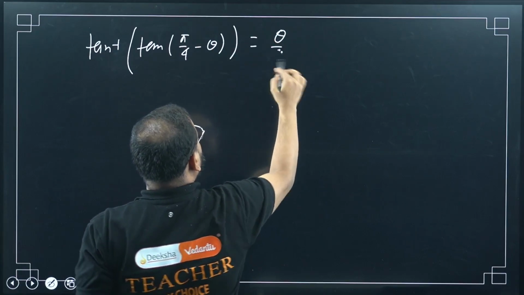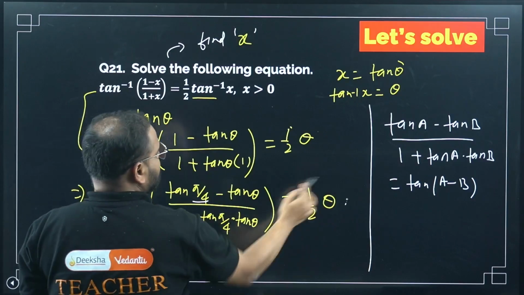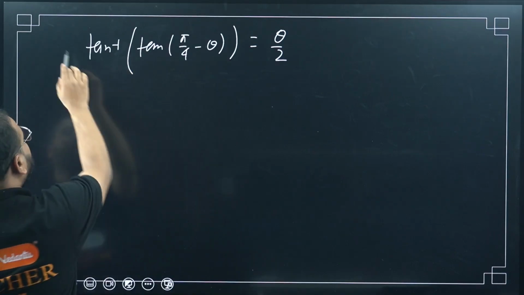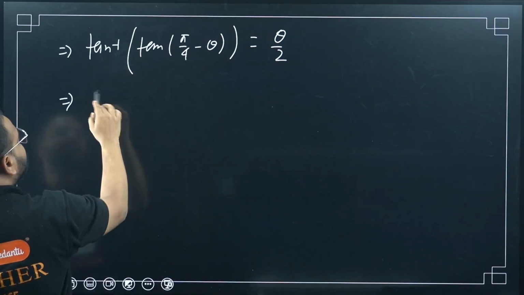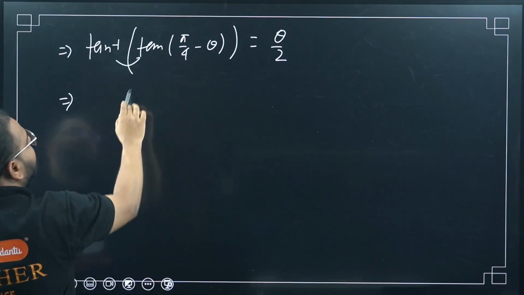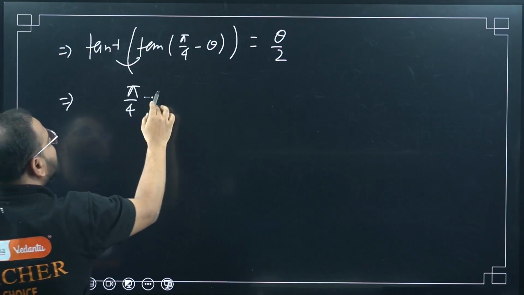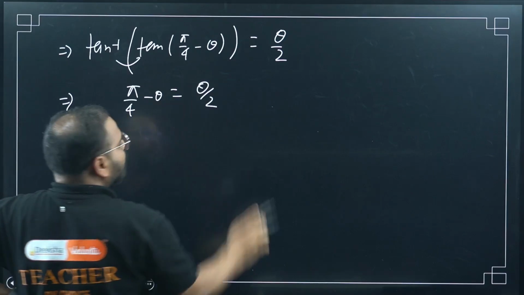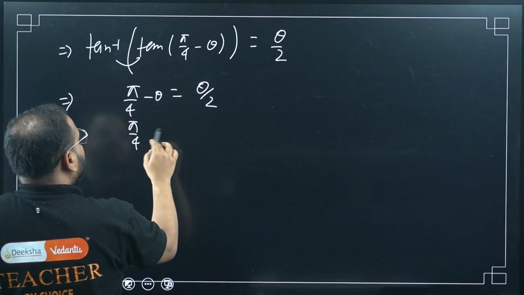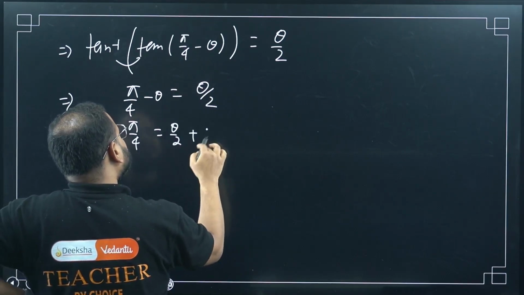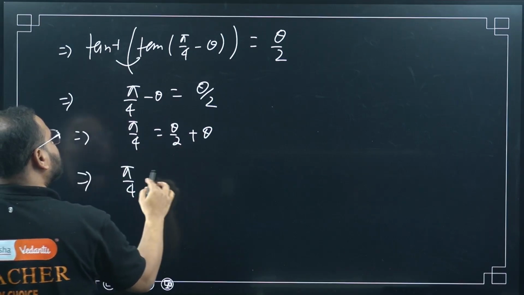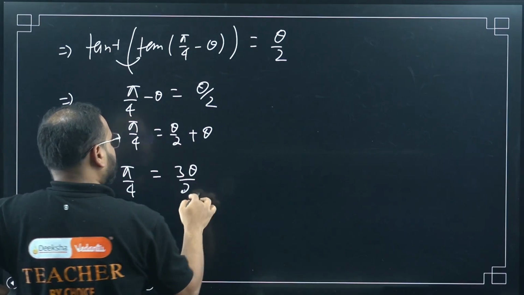Theta by 2. How, sir? Please check. Theta by 2. Okay. Simplify this. Tan inverse of tan will be what, bacha? Simply theta. Tan inverse of tan will be cancelled. The effect of tan will be cancelled. I will have only pi by 4 minus theta equals theta by 2. Yes or no? Bring theta on that side. I'll get pi by 4 equals theta by 2 plus theta.